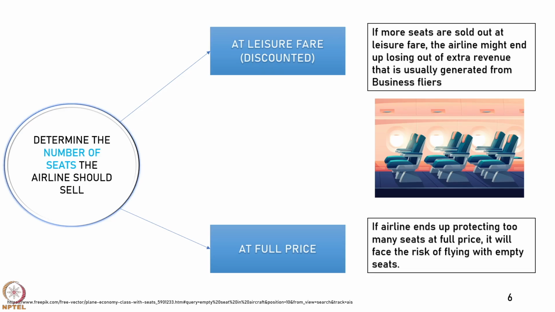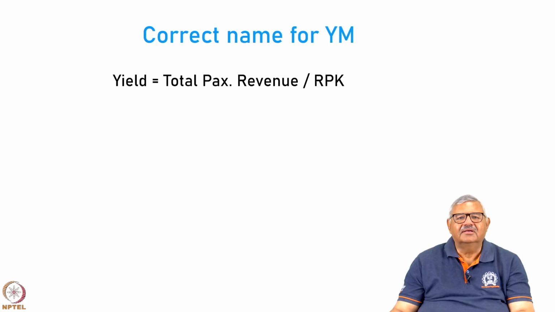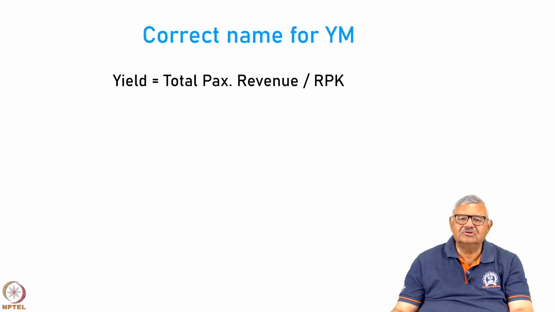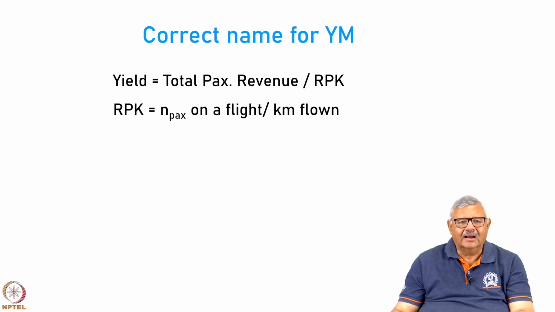That is the beauty of yield management. Now, yield management actually is a wrong notion. Actually, yield basically means total passenger revenue divided by the RPKs which are flown by the airline. That means how much revenue is received in reality divided by how much revenue could have been received or is offered. Now, RPK are the number of passengers per flight per kilometer which have actually flown, right.